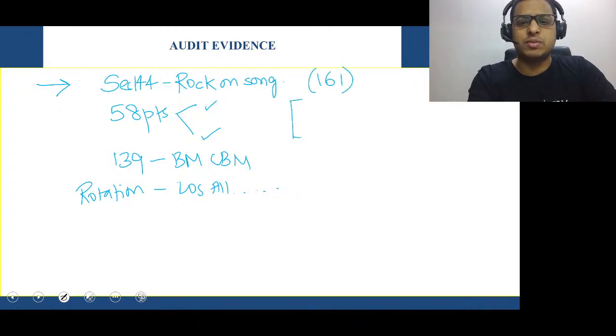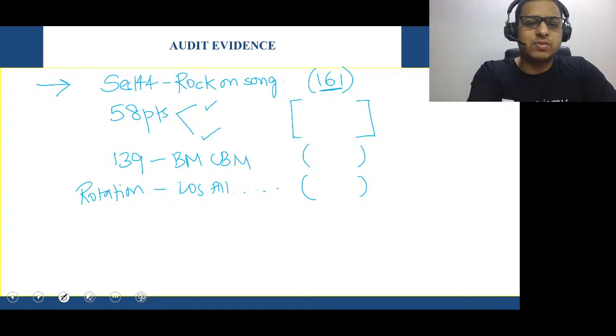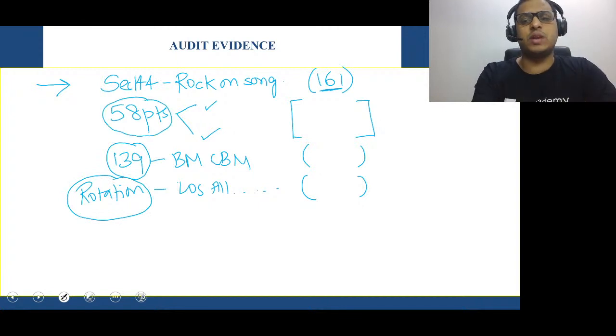58 point song. Please tell me the page number for these two also. Next two ones is near, very near 161. No, you will get this 139. Tell me this 139 and rotation first, and then you tell me the page number for this 58 point song. What is the page number for these two areas?